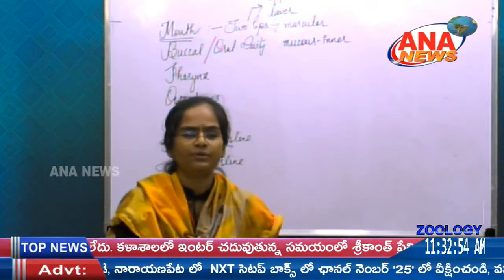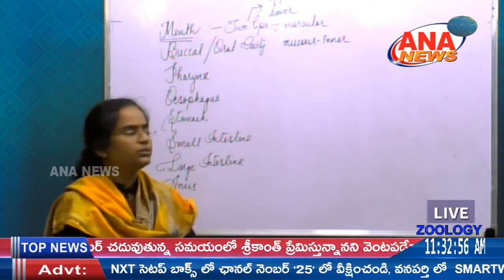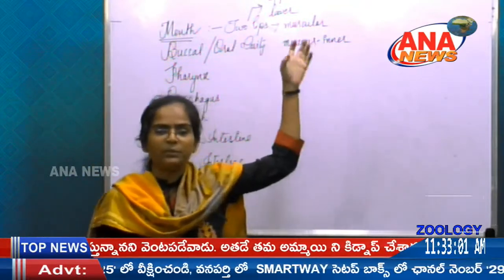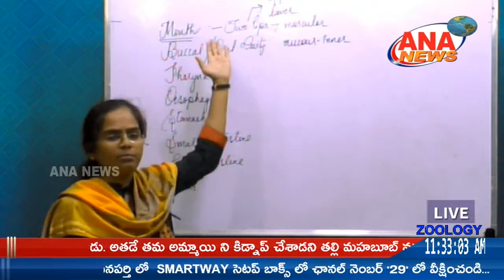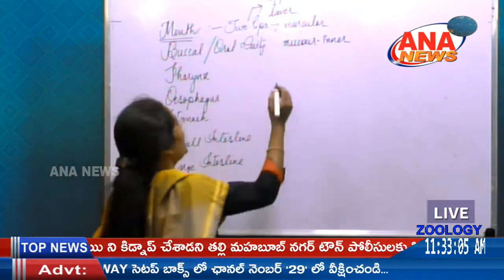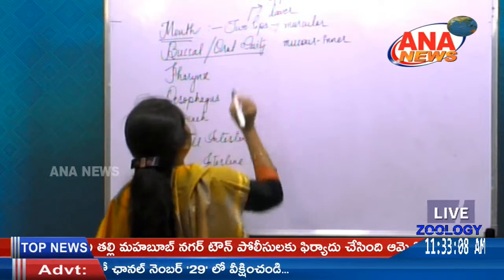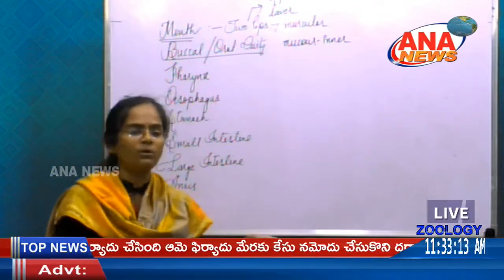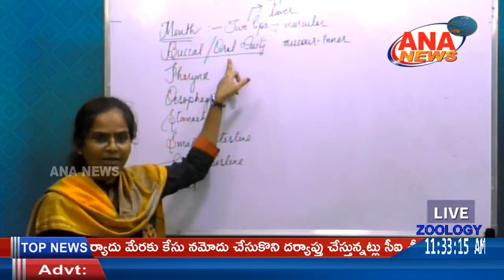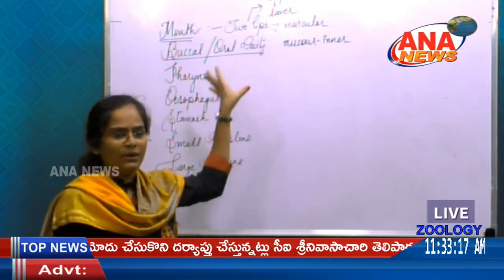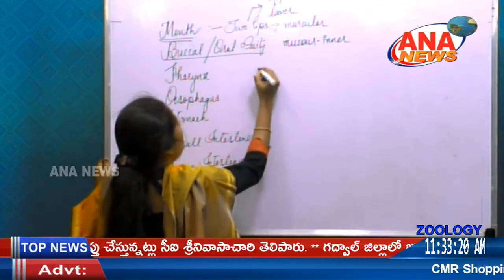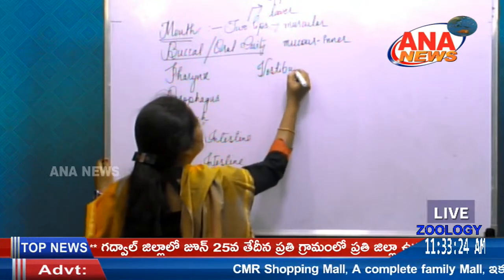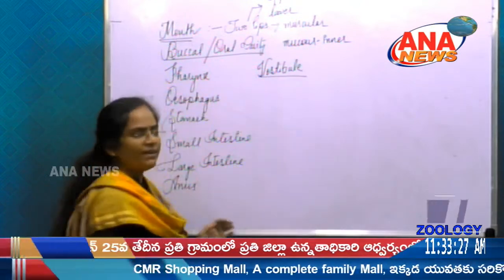To capture the food particles whatever we take, the mouth is very essential, and even for the purpose of communication and for the purpose of swallowing, the mouth will play a major role here. So next, talking about the buccal or oral cavity. Next to the mouth, there is the buccal cavity. Before going to the buccal cavity, there is a space between the mouth and teeth. That is nothing but the vestibule.